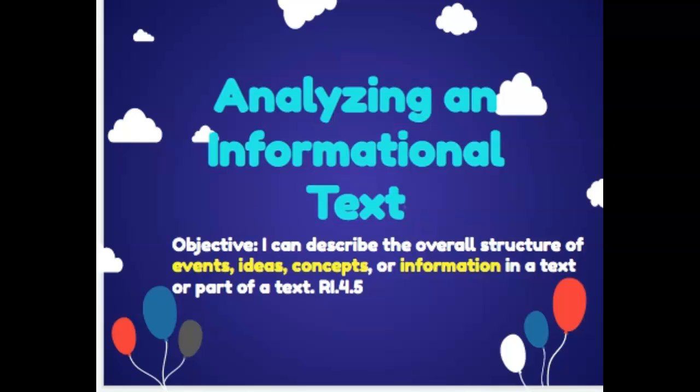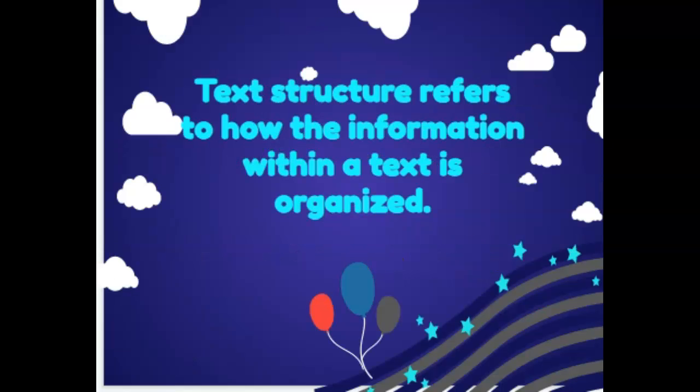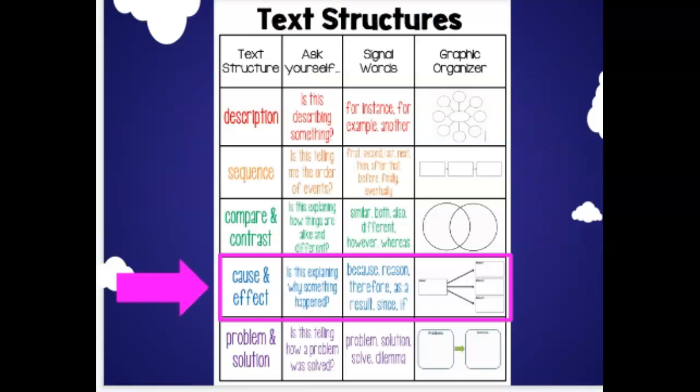Today we are going to be able to describe the overall structure of events, ideas, concepts, or information in a text or part of a text. The text structure refers to how the information within a text is organized. Today we're going to focus on cause and effect. Is this explaining why something happened? So as you read, that's what you should be thinking in your head.